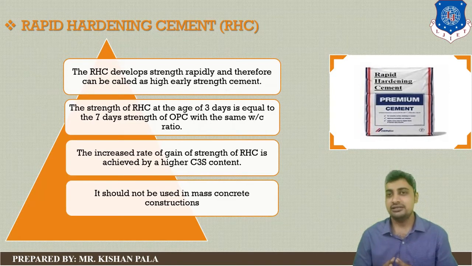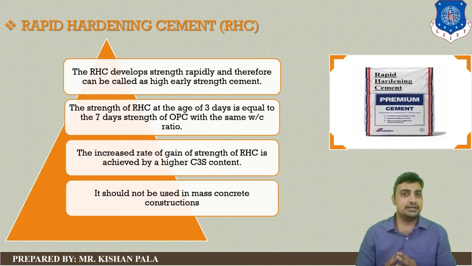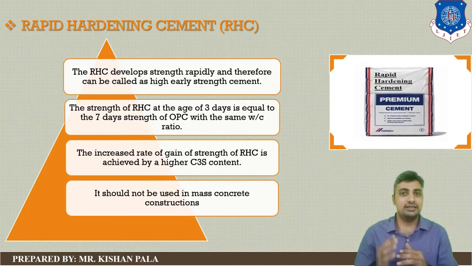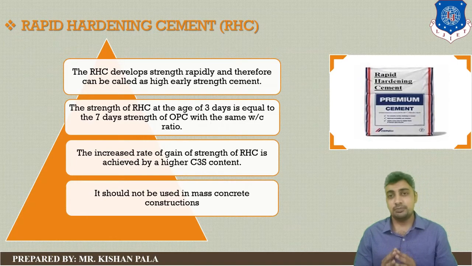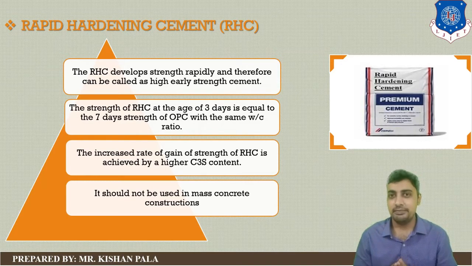The increased rate of strength gain of rapid hardening cement is achieved by the higher tricalcium silicates. You know that tricalcium silicate is responsible for the first 7 days strength of the cement mass, and for the early strength of cement mass. It should not be used in mass construction work, because this type of cement produces high heat of hydration, and due to that you cannot use rapid hardening cement in mass construction work.